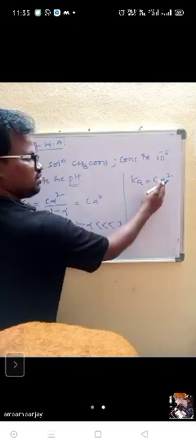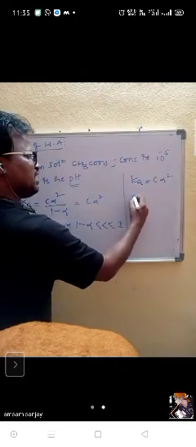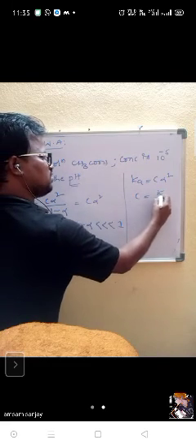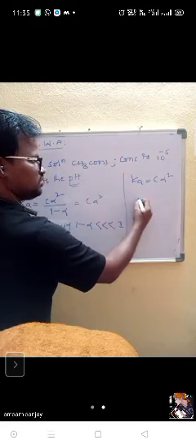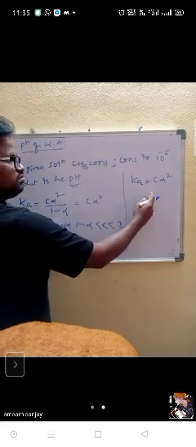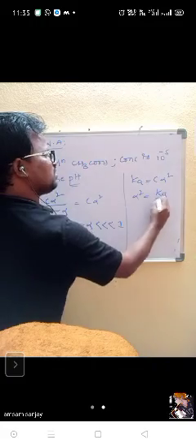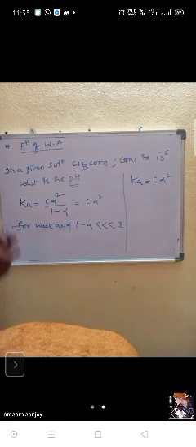Then you can make C equal to Ka by alpha square. Or you can first find out the alpha value: alpha square is equal to Ka by C. Ka is equal to C alpha square, we are getting that, that much you understood.